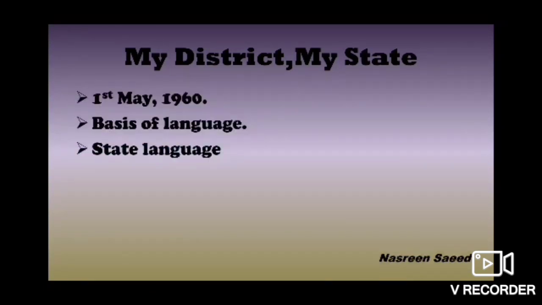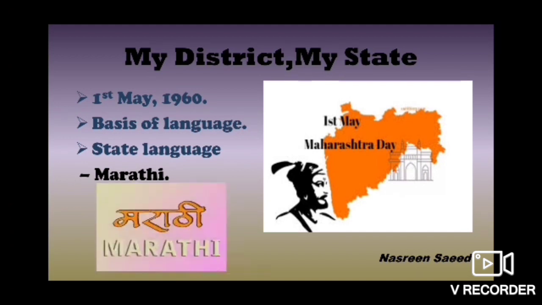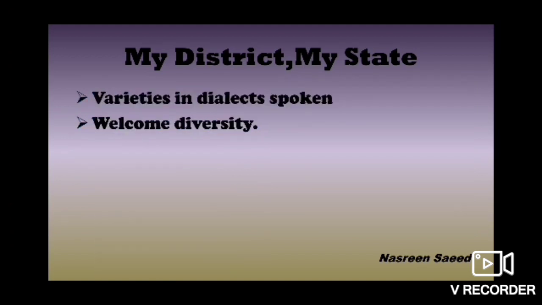Okay. Now let us learn more about Maharashtra state. Maharashtra was formed on 1st May 1960. The states in India have been formed on the basis of language. So the state language of Maharashtra is Marathi. There are varieties in the dialects or languages that are spoken. We should welcome this diversity.